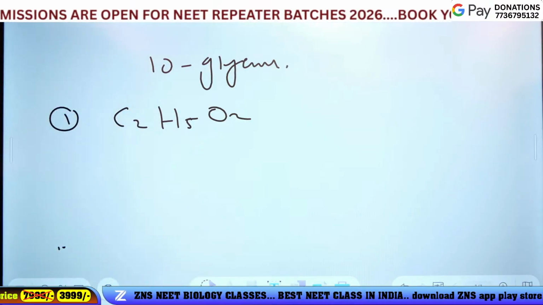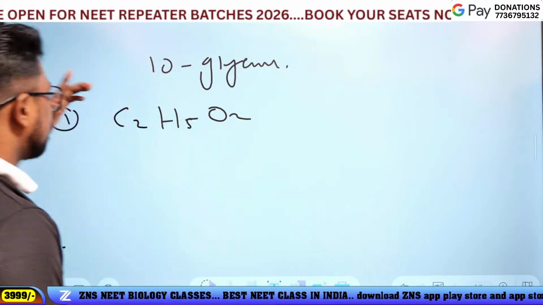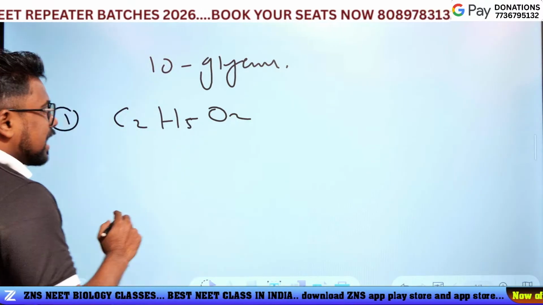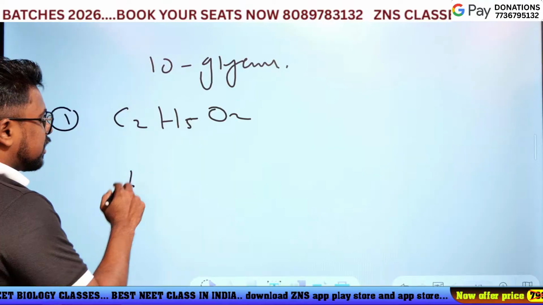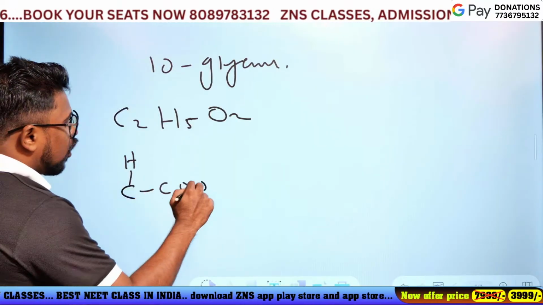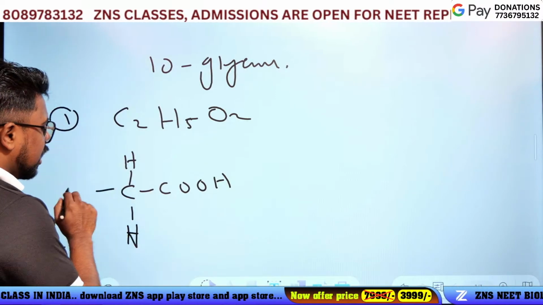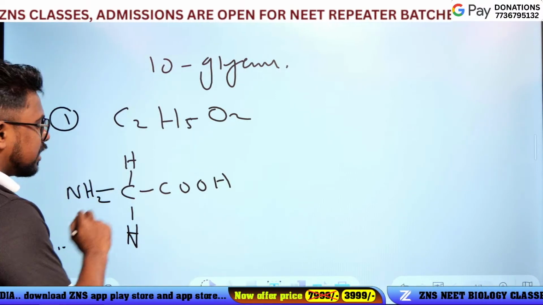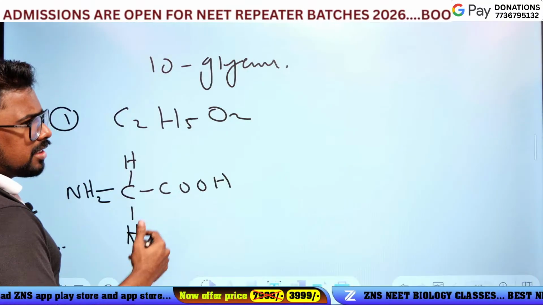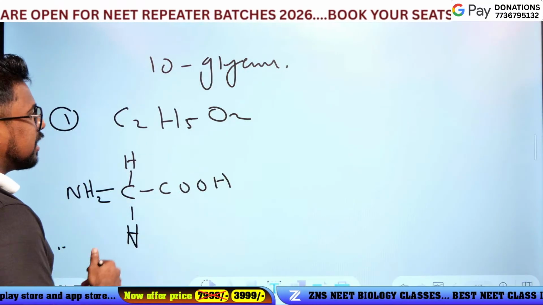Yeah, how to crack the answer? Okay, come on guys, look here. Actually, the glycine is COOH and H then NH2. It's a glycine.